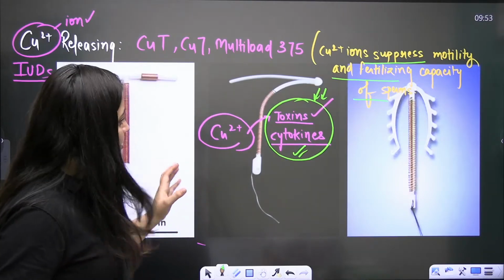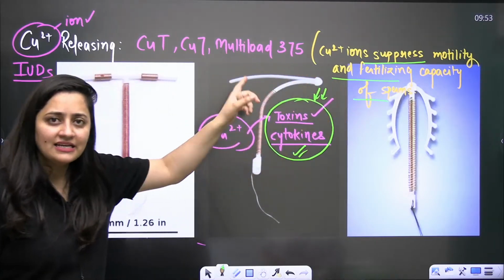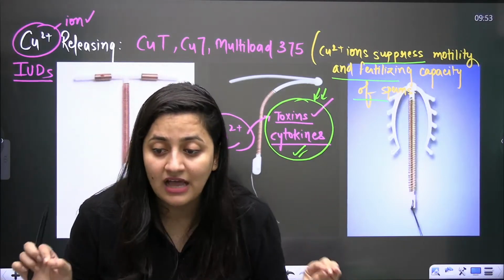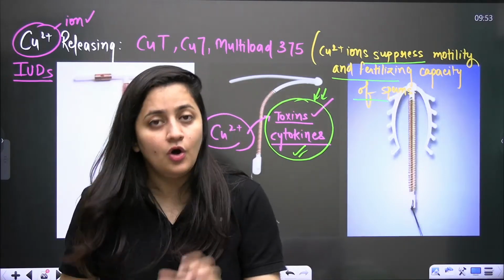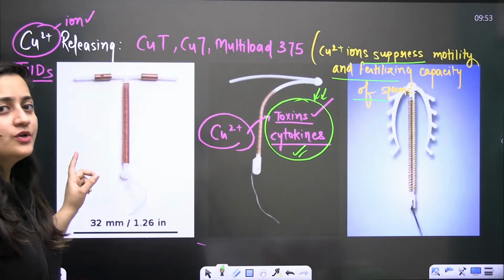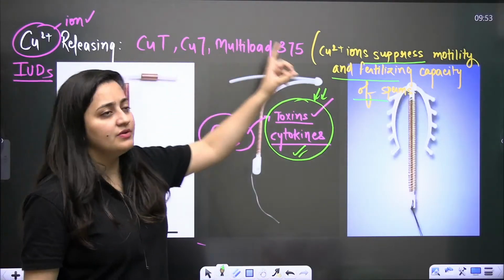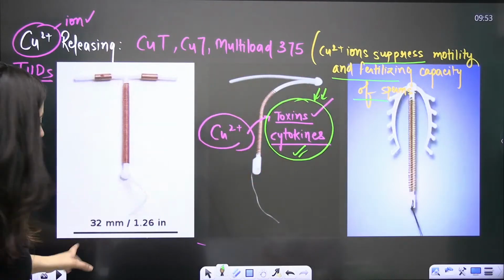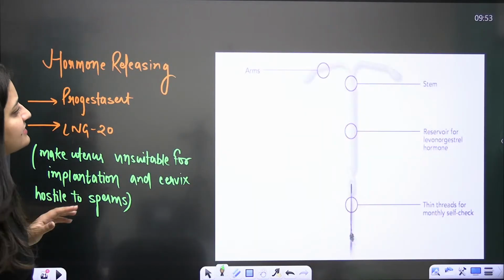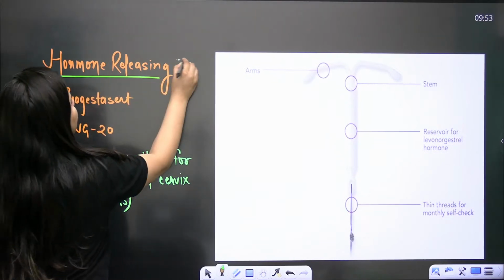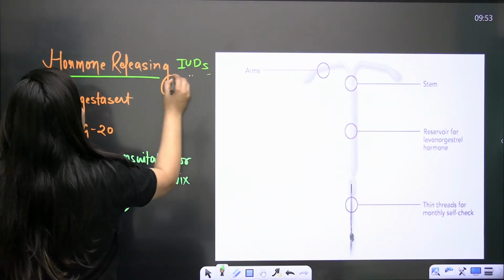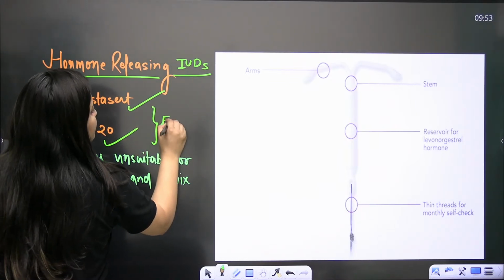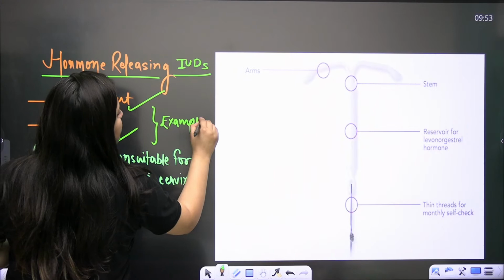Clear? So in copper releasing IUDs, again, examples are important. Many times you people get questions on the basis of examples. Keep it in your head. So Copper T, Copper 7, Multiload 375. Done? Done. So next is the hormone releasing IUD. Okay, hormone releasing. The examples are Progestasert and LNG-20. So these examples are very important.